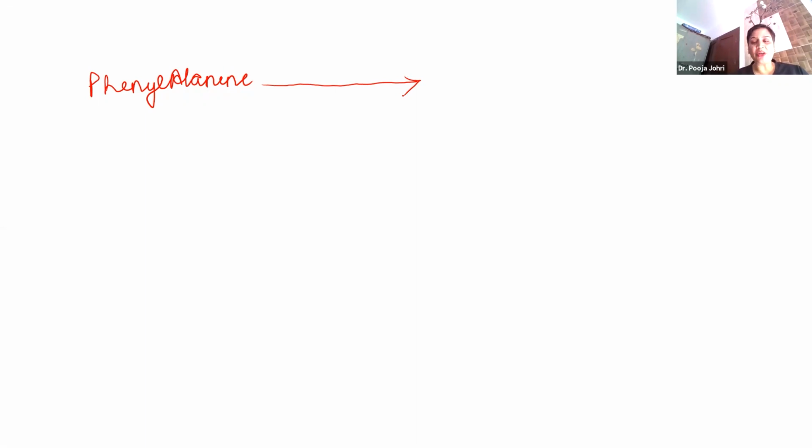Hydroxylation means attachment of hydroxyl group. So the enzyme here is phenylalanine hydroxylase, and it is converted into tyrosine, which is also known as para-hydroxyphenylalanine.